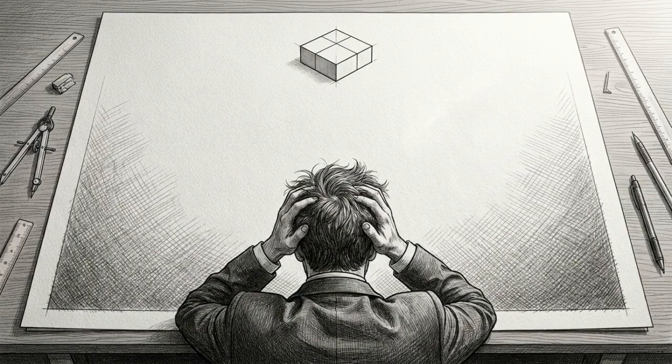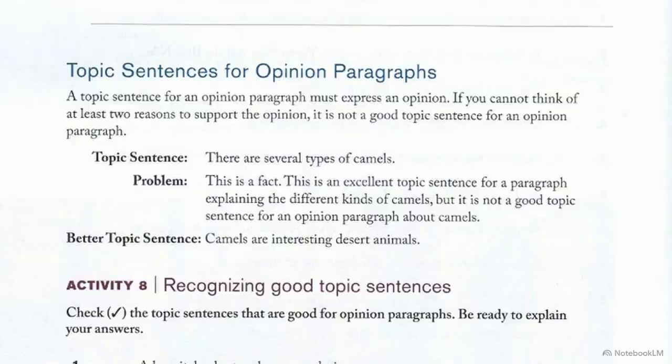A common error among junior researchers is drafting topic sentences as simple statements of fact. This example identifies the failure. "There are several types of camels" is a problem because it's a fact, offering no trajectory for an argument. The solution introduces an evaluative parameter.